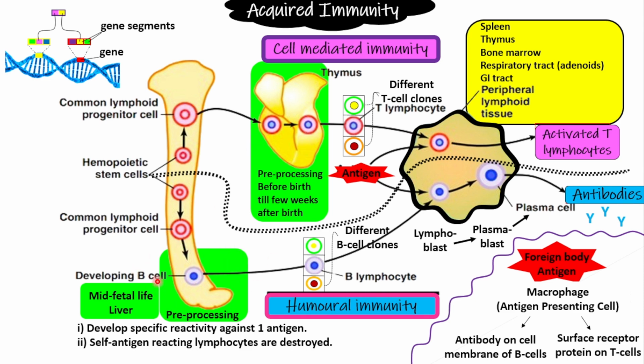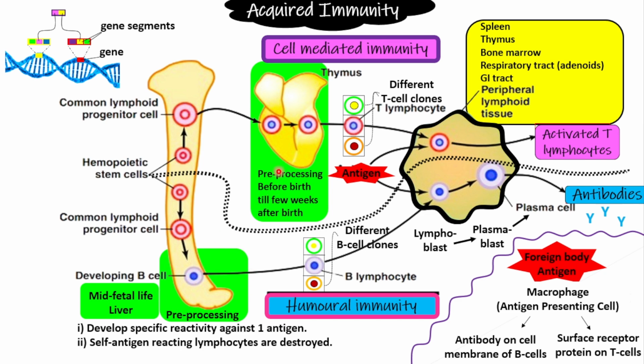One is that, as we know, the pre-processing of the lymphocytes takes place in bone marrow. But the point to remember is that from the start of fetal life till the mid-fetal life, the pre-processing of the B cells does not take place in bone marrow. The pre-processing of the B cells is taking place in the liver. So the point to remember is that up till the mid-fetal life, the pre-processing of the B cells will take place in the liver, and after the mid-fetal life, the pre-processing will take place in the bone marrow.